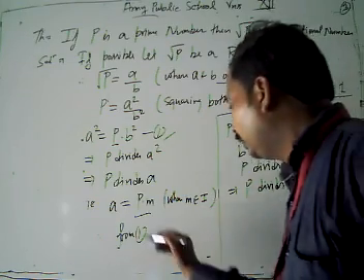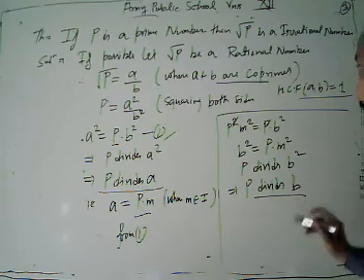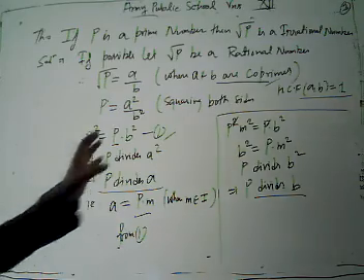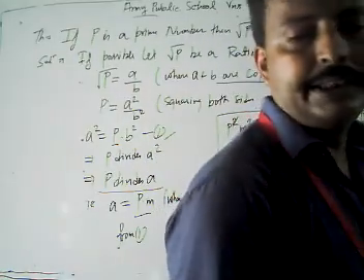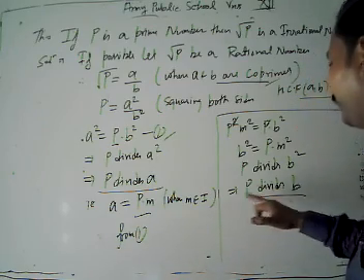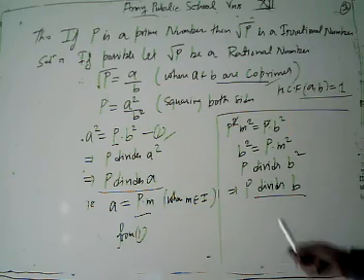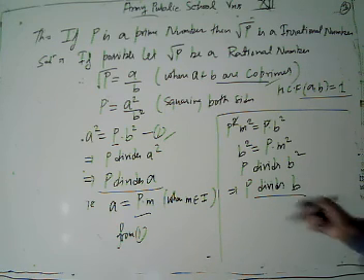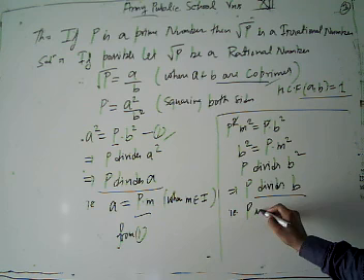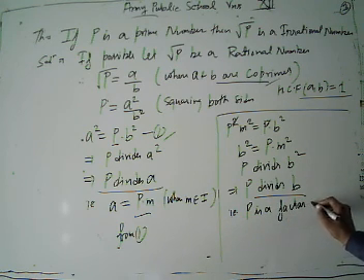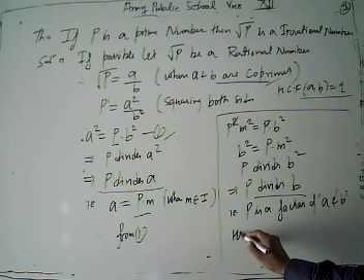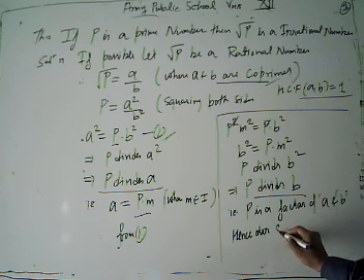Now look, p divides a and p divides b, but in the starting we supposed that a and b are co-primes, meaning there is no common factor of a and b other than 1. But we get the common factor of a and b as p. Therefore p is a factor of a and b, but a and b are co-primes, hence our supposition is wrong.